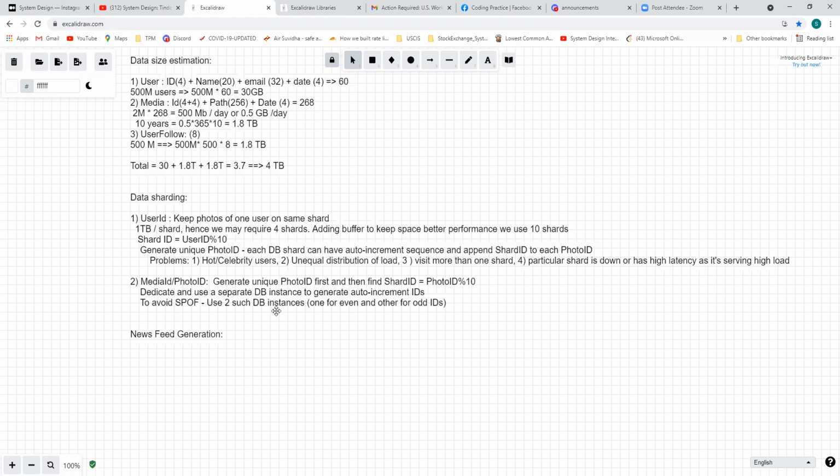Now, actually, it can be different servers, right? First, we can do a logical partition of the shards. They can be on the same server also, but as the instance size or the logical partition size increases, we can move one shard to a different server. So we can increase the number of servers that way.